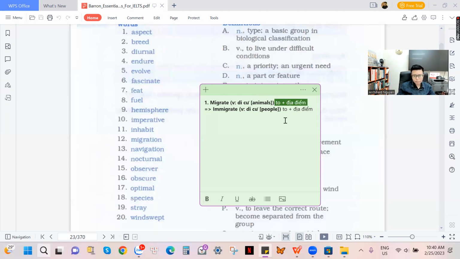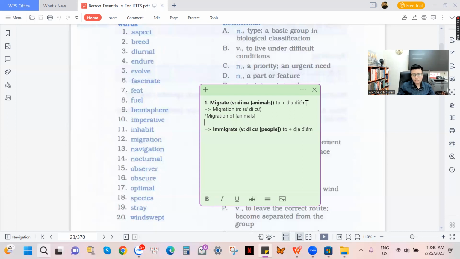Today we studied about the animals. That is the reason why we use the word migrate instead. Migrate, or you can have the word migration. That is the noun of migrate. In order for you to use the word migration, you can use it with the migration of the animals or of something.